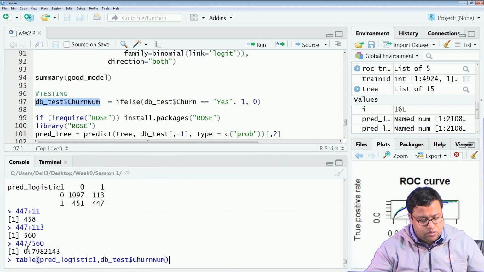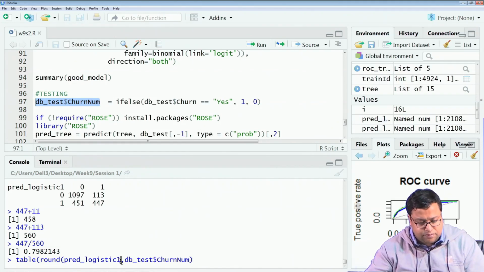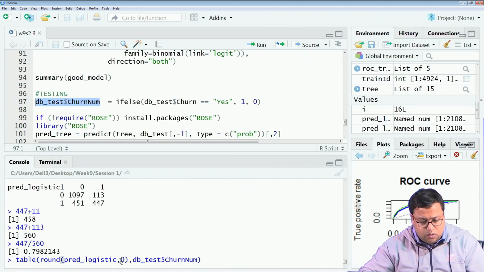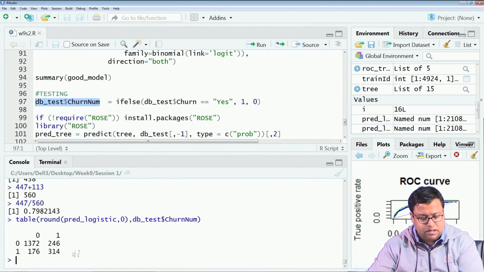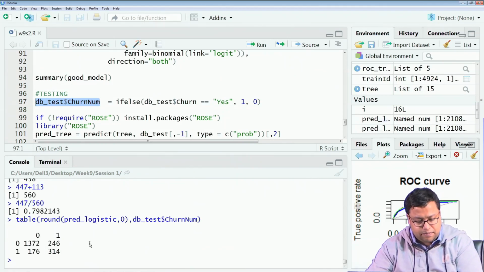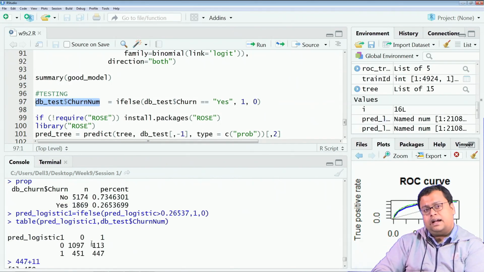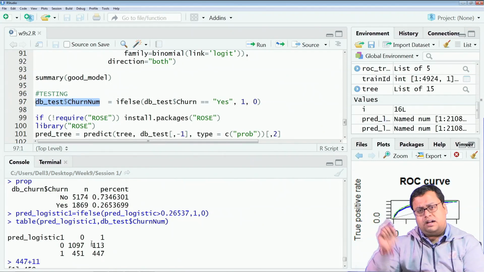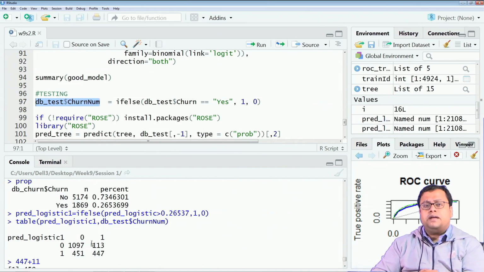I can also use 0.5 as my cutoff. In that case, it is much lesser, 314 divided by 560, whereas in the other case it is much better. So, I should have taken the cutoff much lower, and this is giving my optimal result. For the optimal cutoff, you have to check the ROC curve, but oftentimes it is what was there in the training data, the percentage at which you divide this probability. So, that is how we can predict.